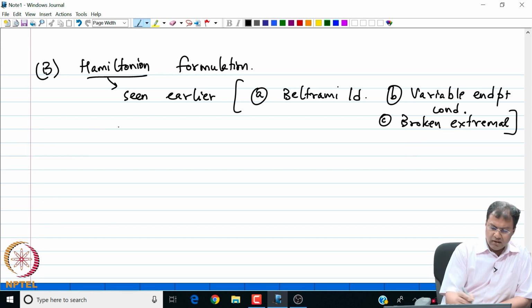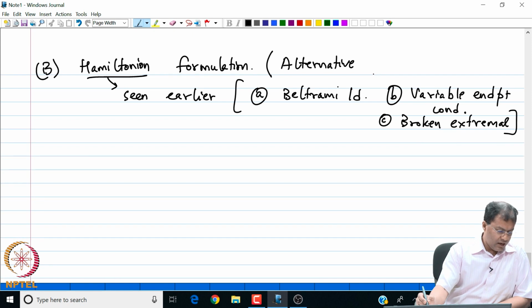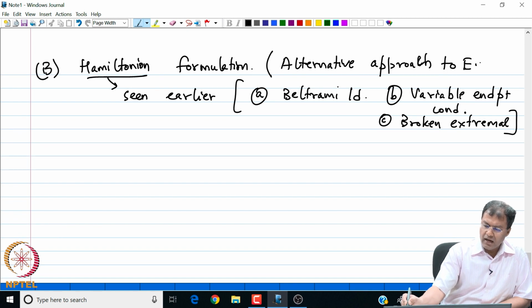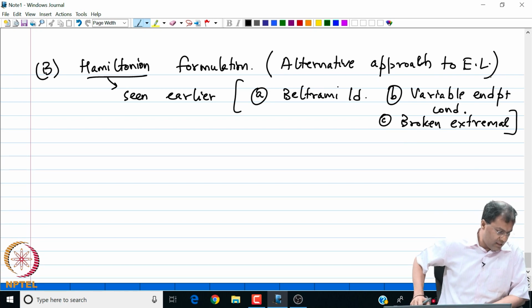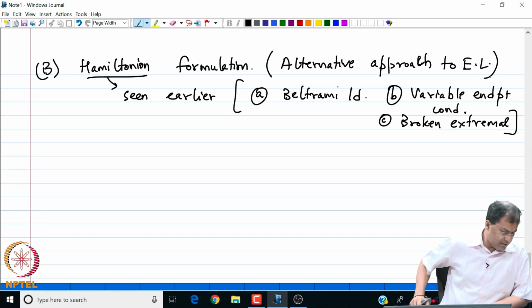So this is an alternative approach to my Euler-Lagrange equation. We will see that.